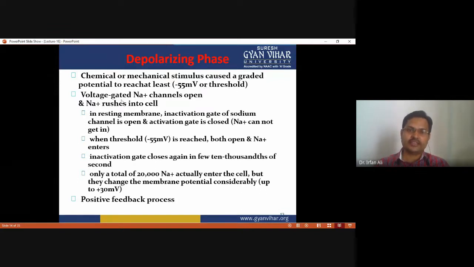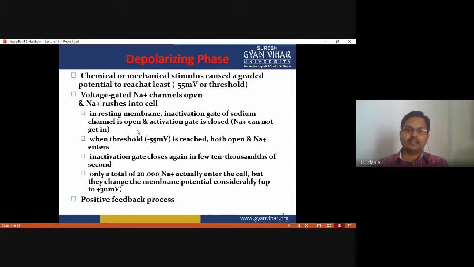And now voltage gated sodium channels open, and sodium rushes into the cell at very fast speed. In the resting membrane, the inactivation gate of the sodium channel is open and the activation gate is closed, so the sodium cannot get in.